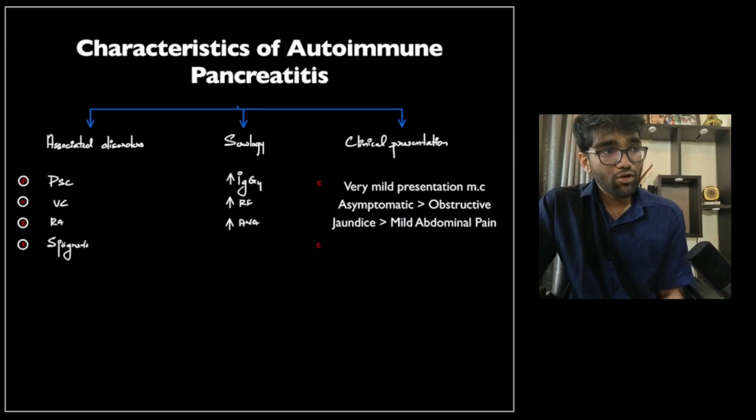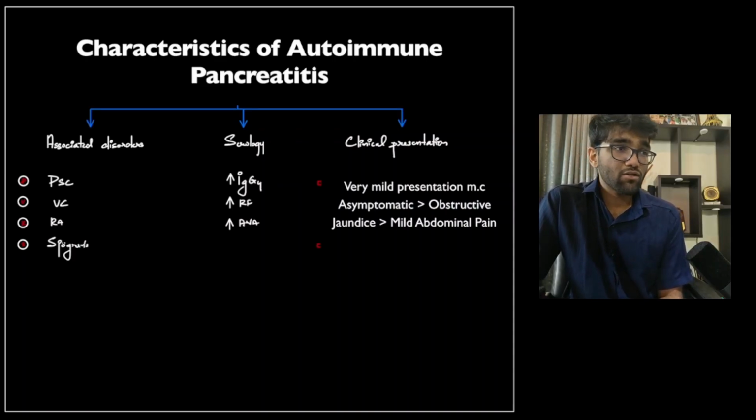The presentation of autoimmune pancreatitis is usually very mild. Different literature quotes slightly different things depending on the proportion of type 1 versus type 2 autoimmune pancreatitis. But overall, the most common presentation is an asymptomatic patient who has been incidentally detected to have pancreatic involvement, followed by obstructive jaundice. And we'll see this is because of mass-like pseudotumor formation in type 1 autoimmune pancreatitis.